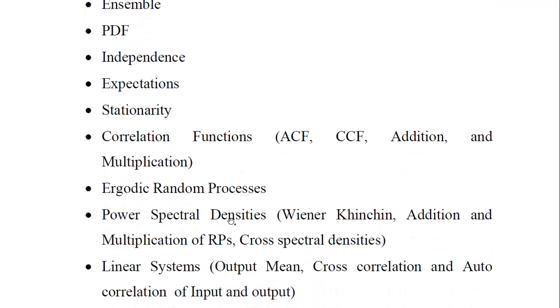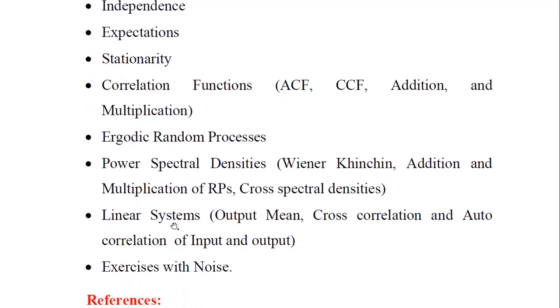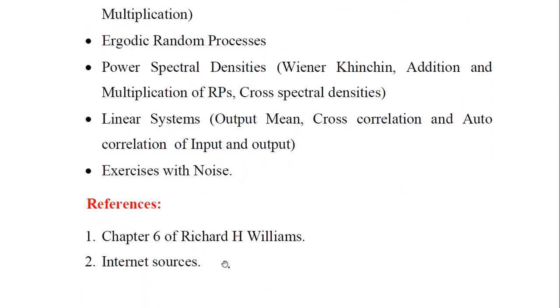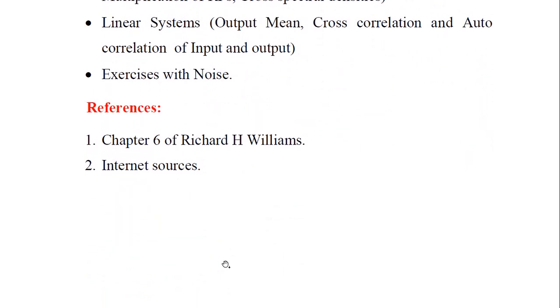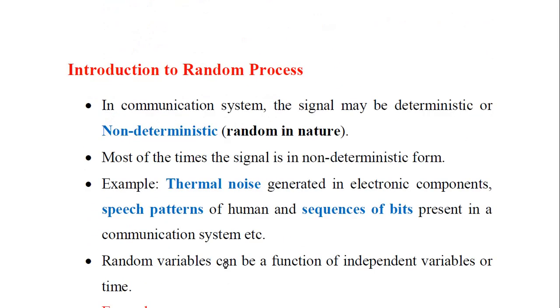PSD or power spectral densities like Wiener-Khinchin, addition and multiplication of random processes, and cross spectral densities also will be seen, and linear systems, particularly output mean, cross correlation or autocorrelation of input and output is also going to be learned, and a few exercises with noise will also be performed at the end of this particular module. Mainly the reference being chapter 6 of Richard Williams has been used along with other internet sources.